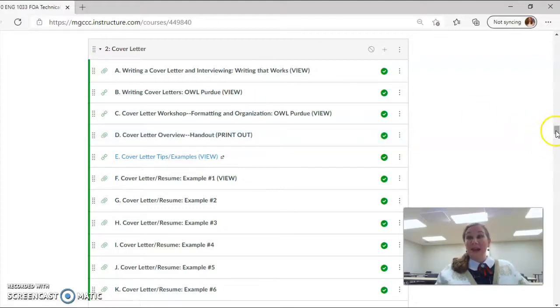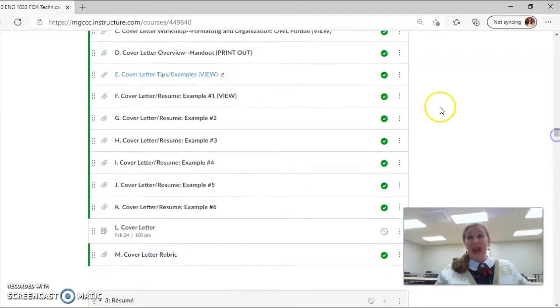I have 6 examples. These examples actually are of a cover letter and a resume, because normally speaking, if you send in an application, you're going to submit the cover letter and the resume together. So I wanted you to see physically how this looks. You have 6 different examples. I'm not saying you have to look at all of them, but these are examples from many different scenarios and job positions. You may actually find a job position that's very similar to your future profession. So you may want to check those out.